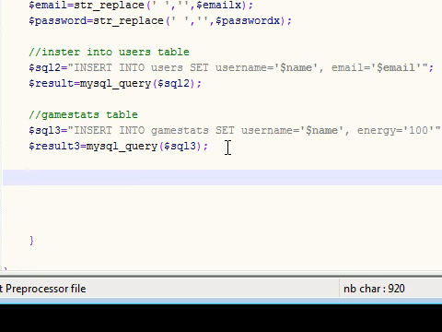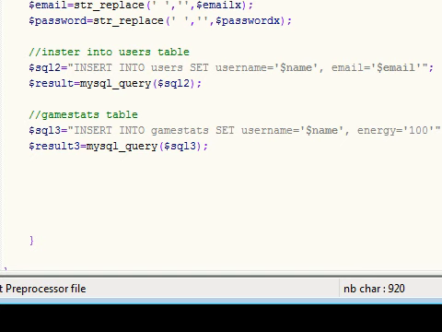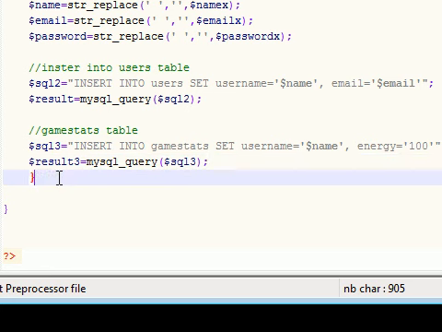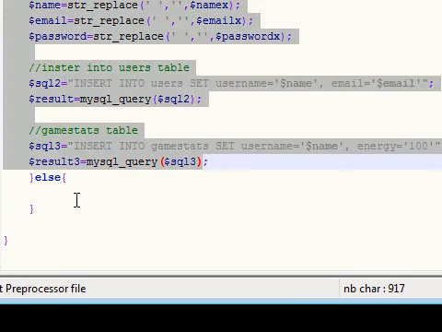The first thing you're going to need to do is make an else statement, since this whole thing right here is a big if statement, and as you can see it ends right here. There's our curly brace from it. So now we need to make the else. The if statement is if all of this happens, if all of this goes right.